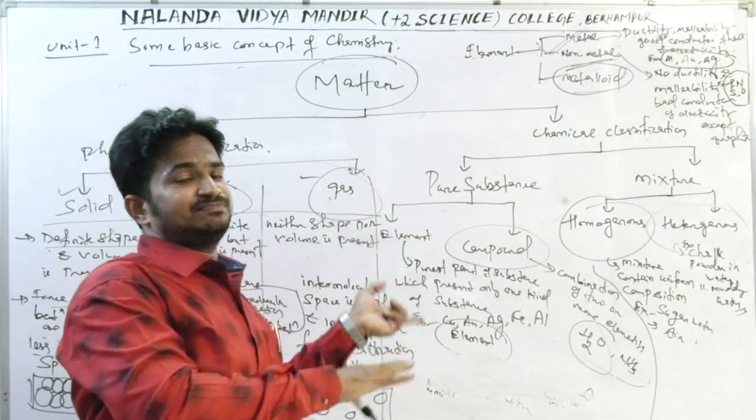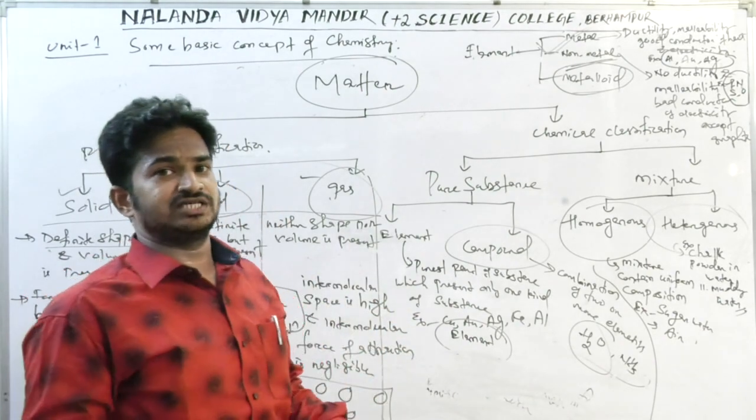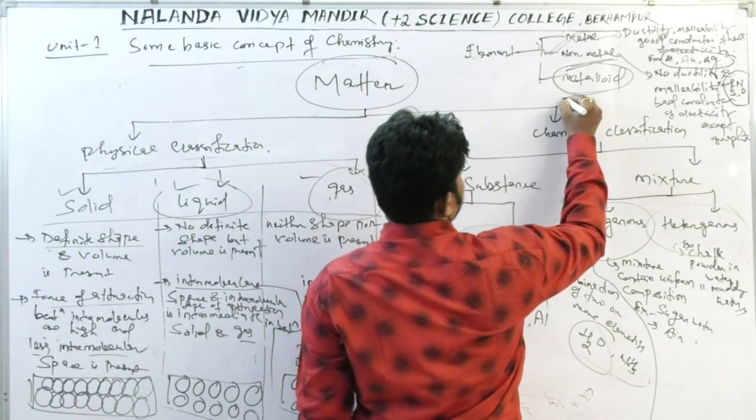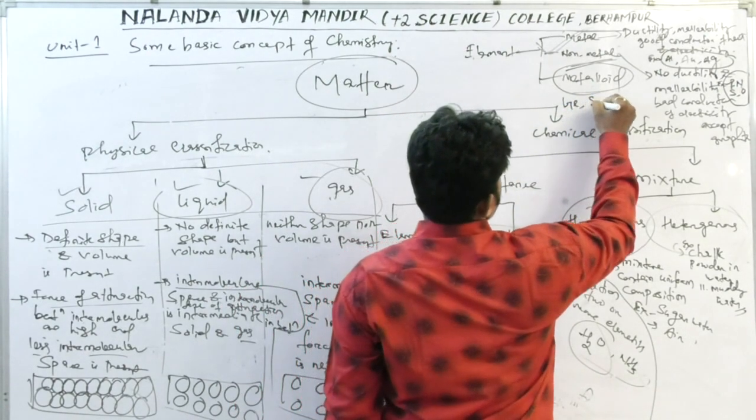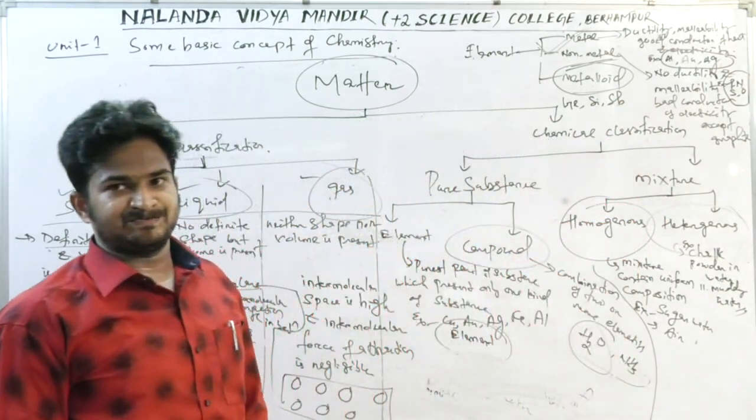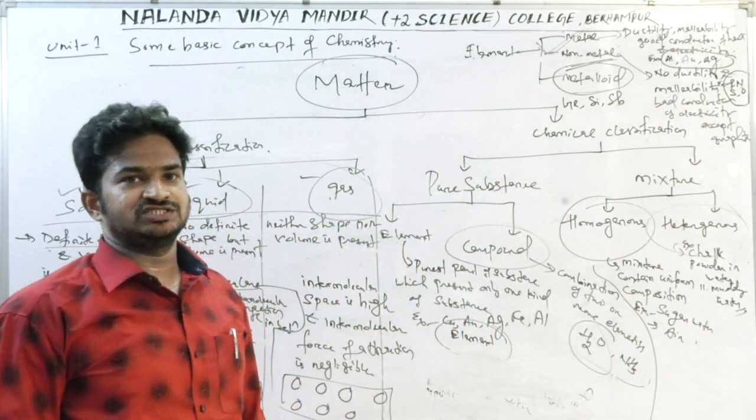They show some metallic property and some non-metallic property. That is an intermediate property. Examples are germanium, silicon, antimony, etc. So these are the metalloids.